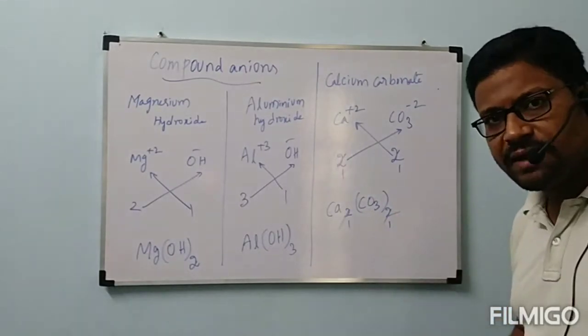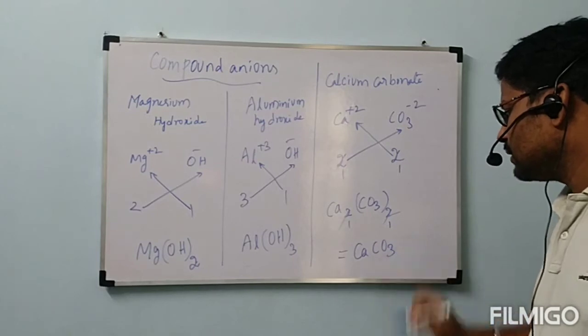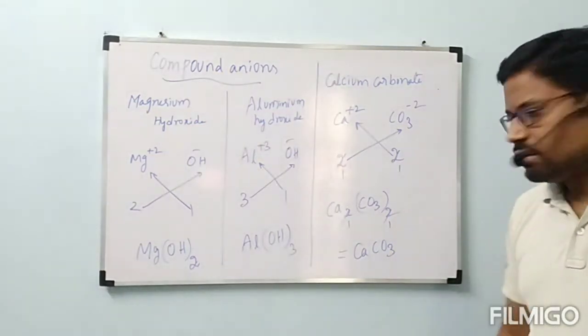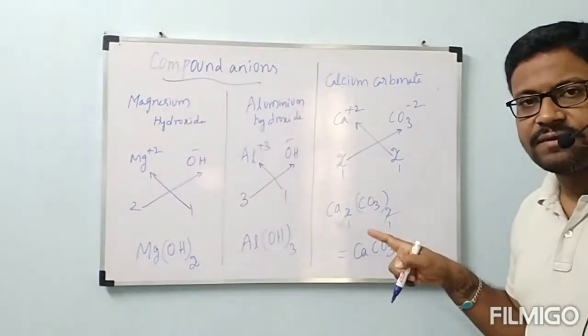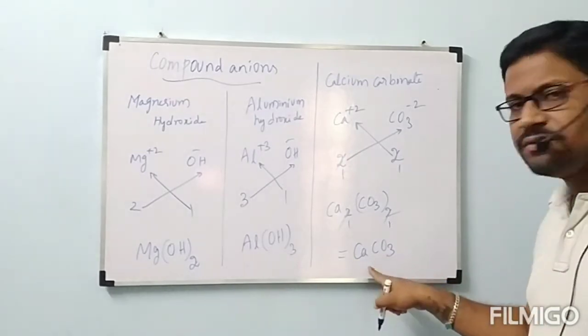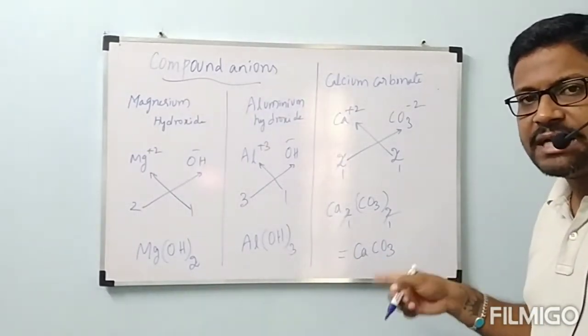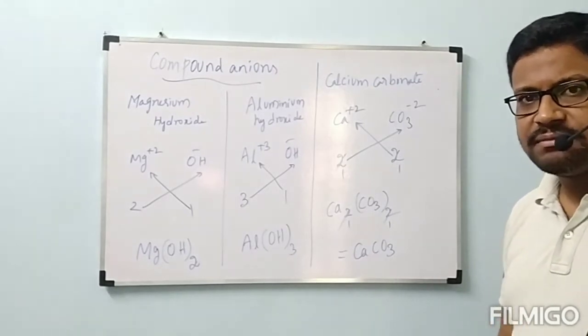So what is the final formula? CaCO3. Because of the cancellation, Ca1 CO3 1 formed. That is CaCO3. This is the formula of calcium carbonate.